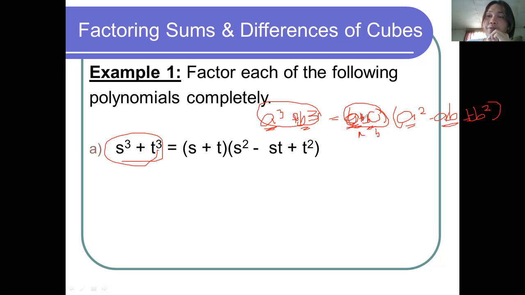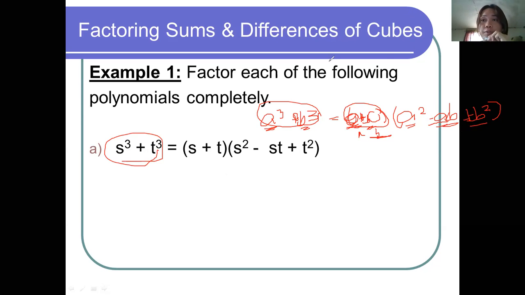If the sign of the binomial factor is positive, then the sign must be opposite, or negative. That's why we have negative ab. Then plus b squared. Where did we get b squared? By squaring the second term, which is b.